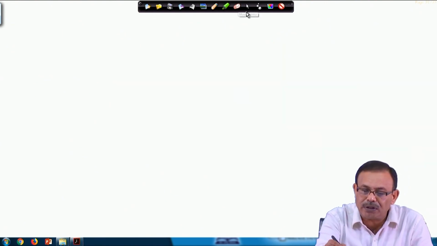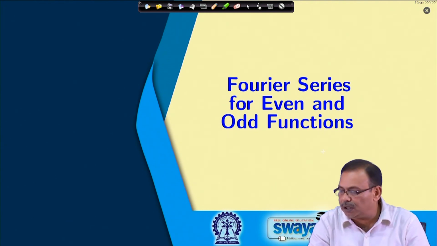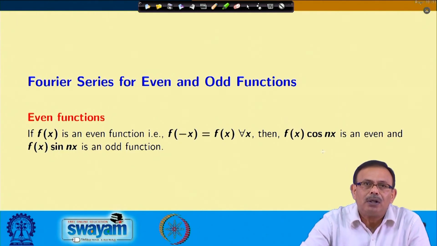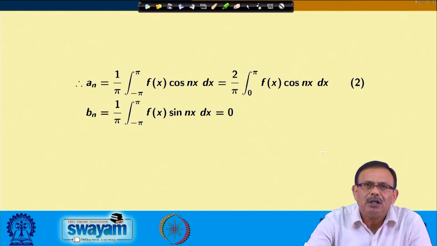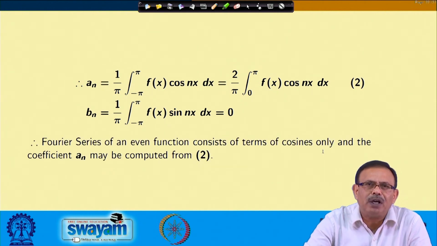So, let us just quickly see this. For the even function, a n equals 2/pi times the integral from 0 to pi of f(x) cos nx dx. Similarly, b n equals 1/pi times the integral from minus pi to pi of f(x) sin nx dx. This will be 0, since f(x) sin nx will be an odd function in this case, and the Fourier series will consist of cosine terms only.